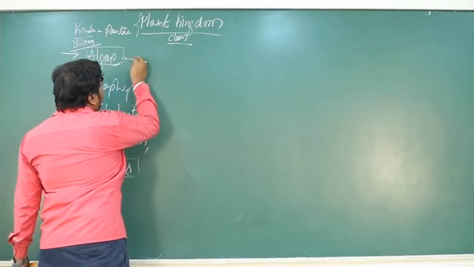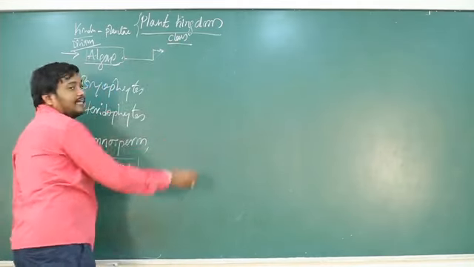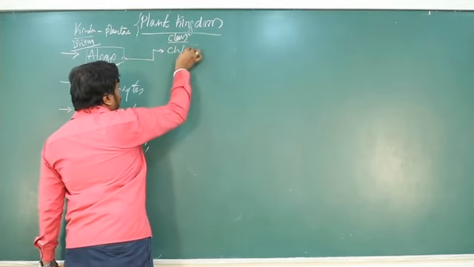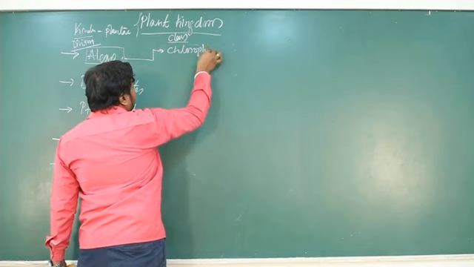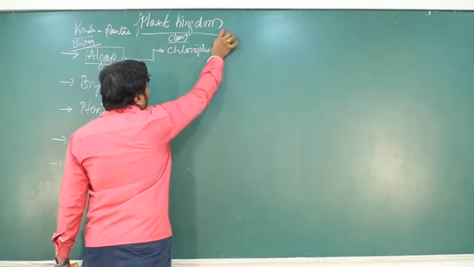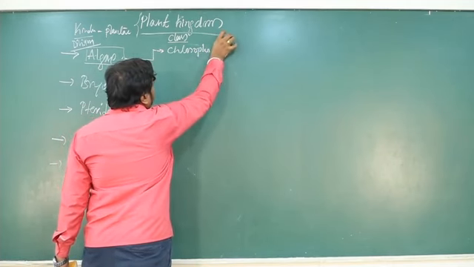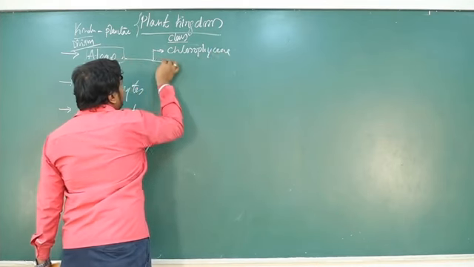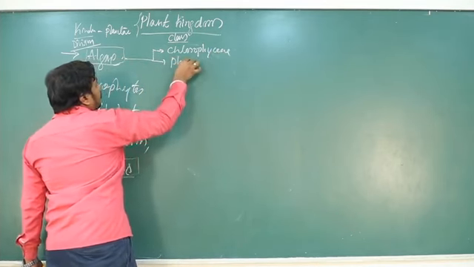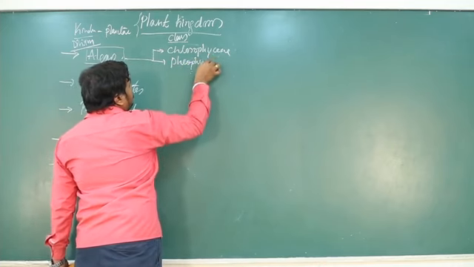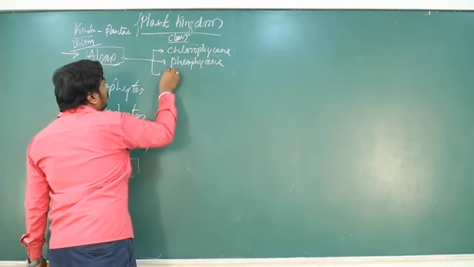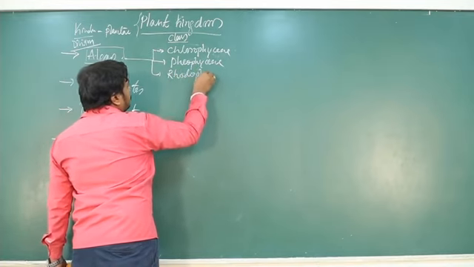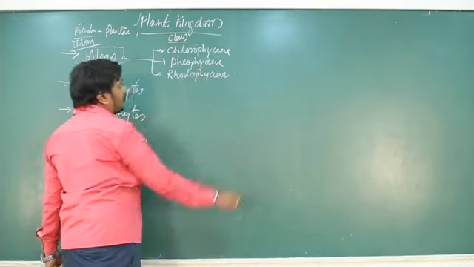Algae can be further classified based on color itself, that is chlorophyceae, phaeophyceae and rhodophyceae.